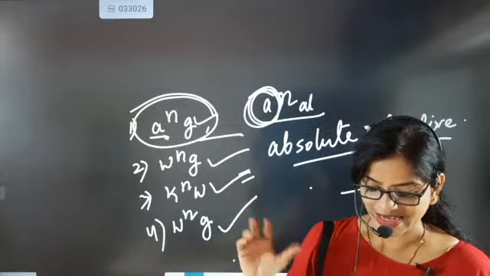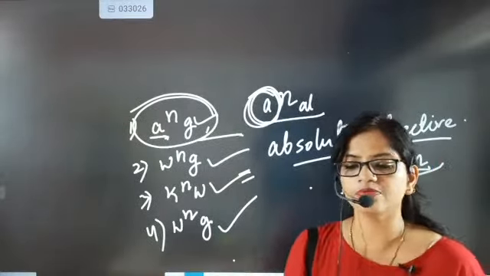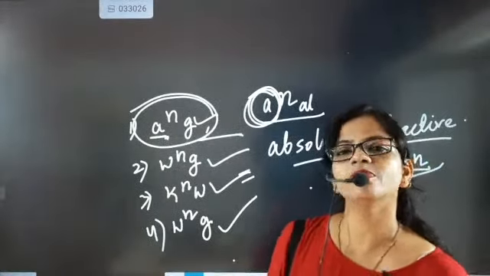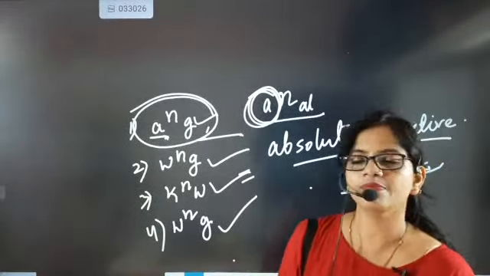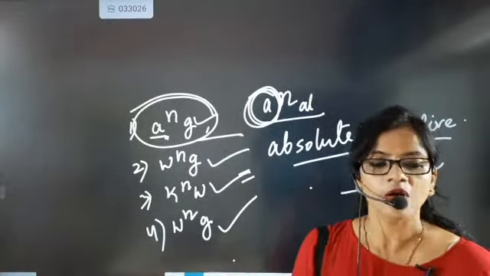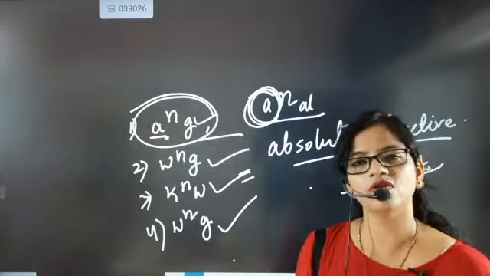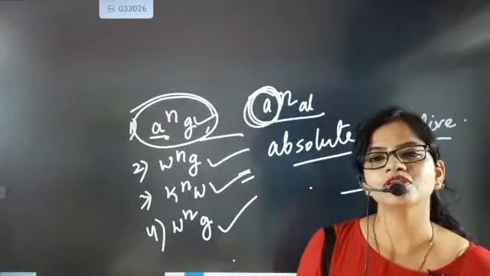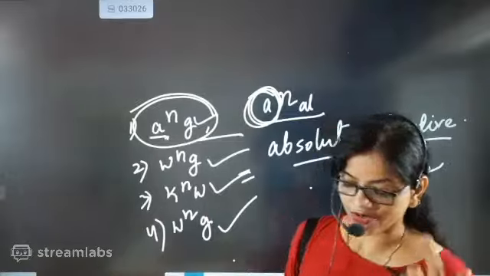Beta, we have taken rarer to denser medium. If you take denser to rarer medium, in that case also air will be mentioned as the rarer medium, then it will come as absolute refractive index. Why, beta? Because in that, air is one of the mediums. So wherever one of the mediums is air, it will be considered absolute refractive index.